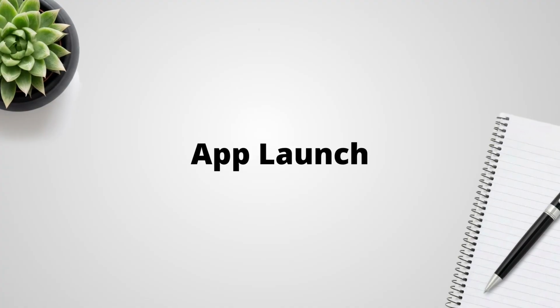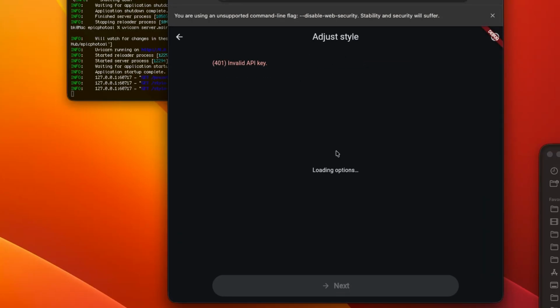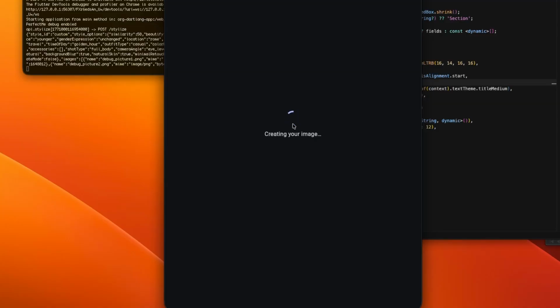Cursor executes the plan, and now it's like opening a Christmas present. You never know what you are going to get when you open your vibe-coded app for the first time. The app was finally able to launch and I tried to generate some pictures. And I kept waiting until it failed. The reason was simple. There's no connection to Google's Gemini yet, so I can't create any pictures. I added an API key and tried again. Now finally I got my first epic photo generated and it almost looks like me. So here we are. After a couple of prompts and an hour of work, we got ourselves an app that can create cool pictures of us.